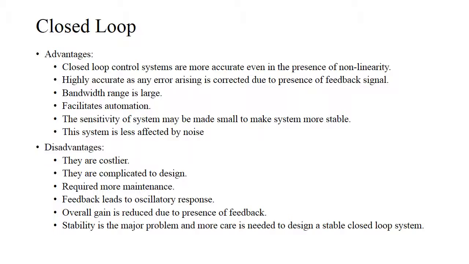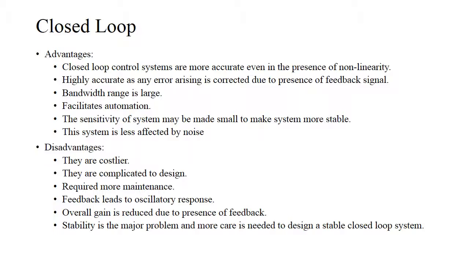Now let's look at a closed loop. It is a control system in which the output has an effect on the input quantity in such a manner that the input quantity will adjust itself based on the output generated, and it is called a closed loop control system. Open loop control systems can be converted into closed loop control system by providing a feedback. This feedback automatically makes the suitable changes in the output due to external disturbance. In this way, closed loop control system is called automatic control system.